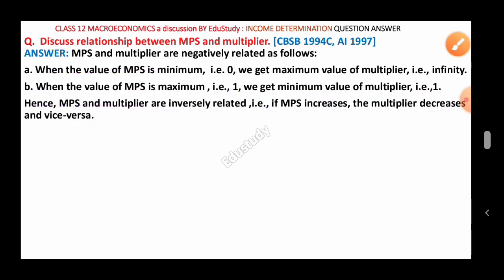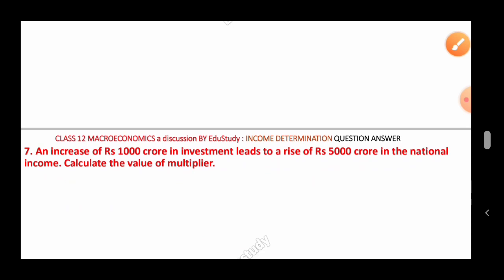Okay, so now let's come to some numerical questions. Here the first one is: an increase of rupees 1000 crore in investment leads to a rise of rupees 5000 crore in national income. Calculate the value of multiplier. So what do you require to find? You require to find the value of multiplier, that is the value of k, small k.